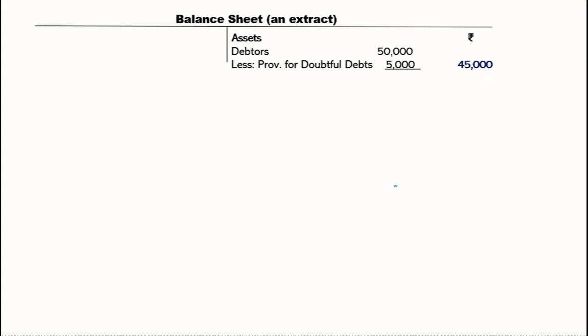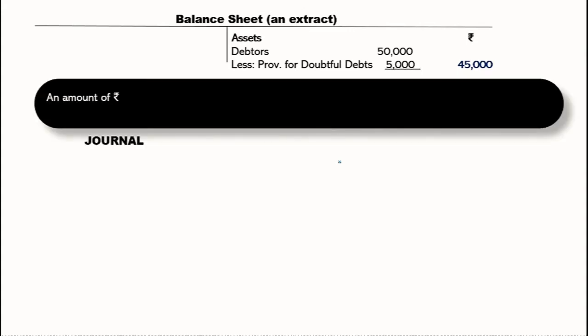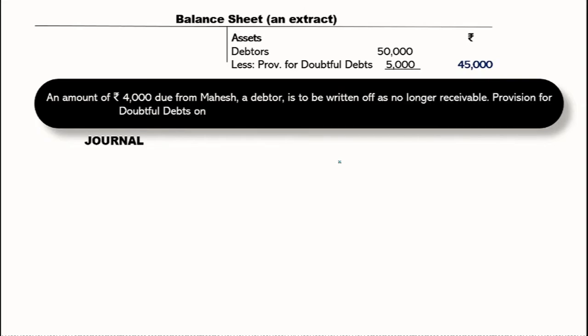Now let's take another adjustment. Here it says that in the balance sheet, again the same thing, debtors are given and provisions are given, 45,000 being the amount after deducting the provision for doubtful debts. There is one adjustment here which says that an amount of 4,000 due from Mahesh, a debtor, is to be written off as no longer receivable. So 4,000 is of course not going to be recovered, so it is a bad debt. Now it says the provision for doubtful debts on the remaining debtors is to be maintained at the current rate.